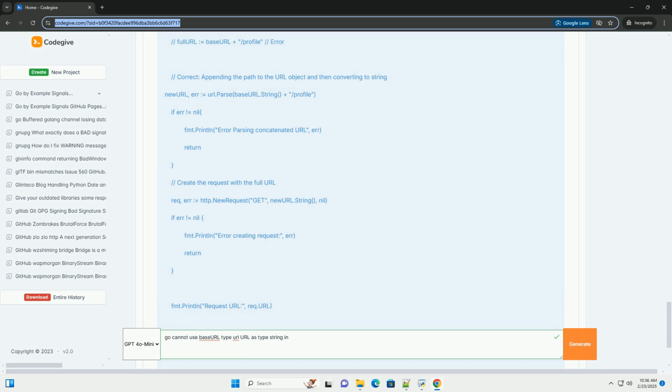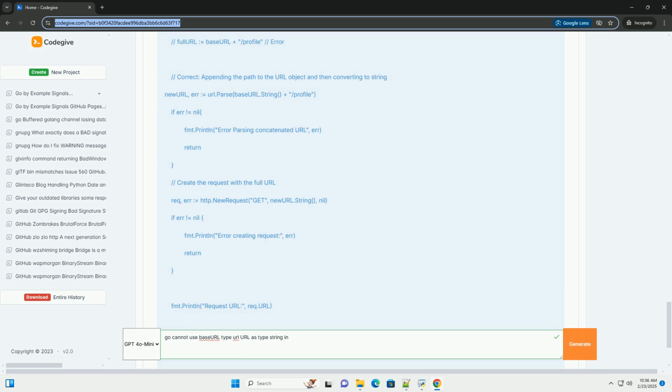Example 1, creating an HTTP request. Explanation: we parse a base URL using url.Parse. The http.NewRequest function expects a URL string as its second argument. We use baseURL.String to convert the url.URL struct to its string representation before passing it to http.NewRequest. This resolves the error.